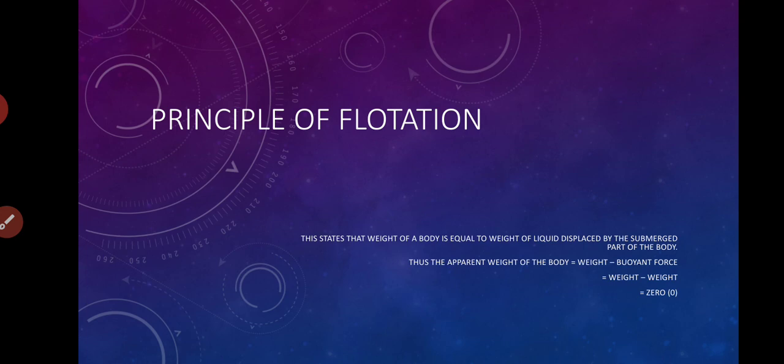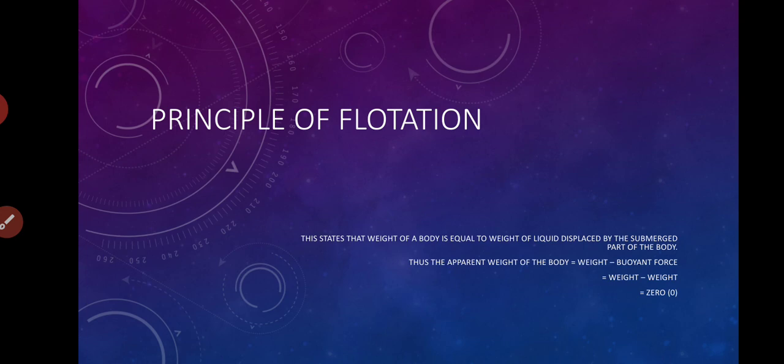We know that when a body floats with half of the part submerged and half of the part above the water, then the submerged part will displace some weight of the liquid. Is that clear? The weight of the liquid displaced by that submerged part is equal to the buoyant force.